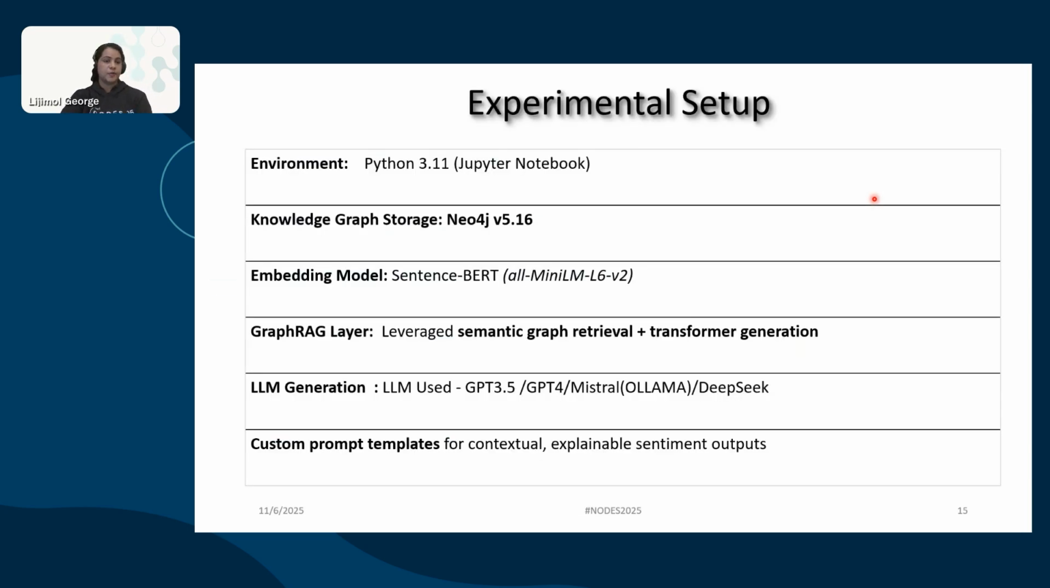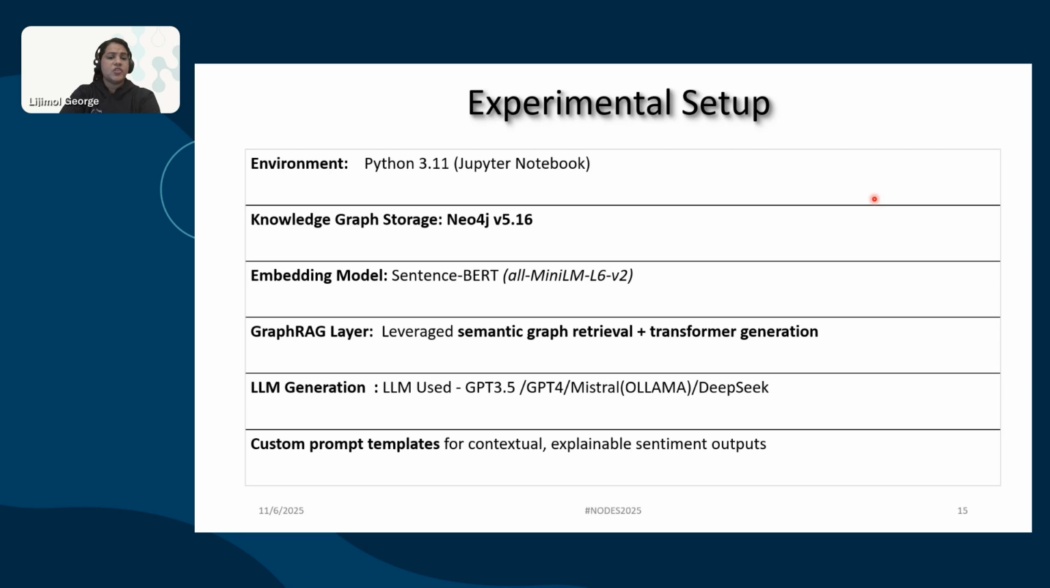Let's move to the experimental setup. The environment which we used is Python 3 Jupyter Notebook, and Neo4j 5.16 used as a knowledge graph storage. Sentence-BERT is considered for the embedding model. You can use any embedding model.